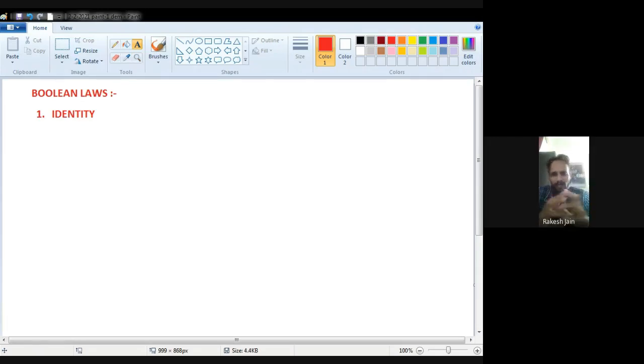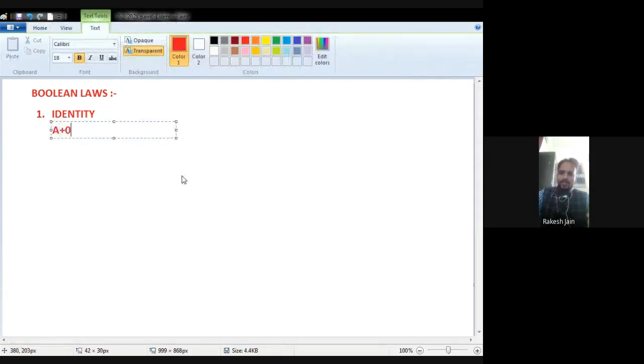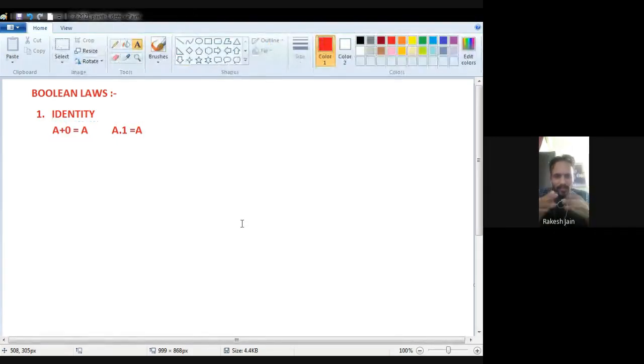If A is added with 0, then the result will be A, and if A is dotted with 1, then also the result will be A. A plus 0 is equal to A, and A dot 1 is equal to A. Or if we talk about the AND equation, meaning dot product, then A dot 1 is also A. Here A means not only A, it could be B, it may be C, D, anyone.